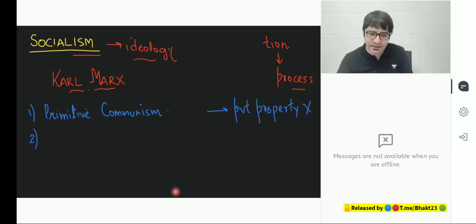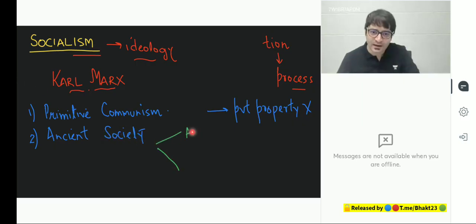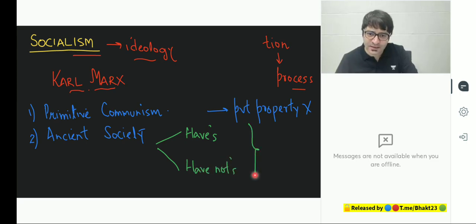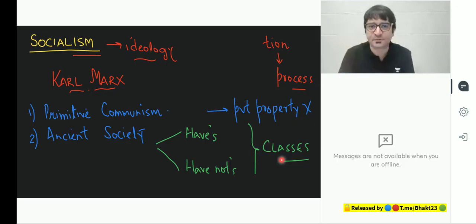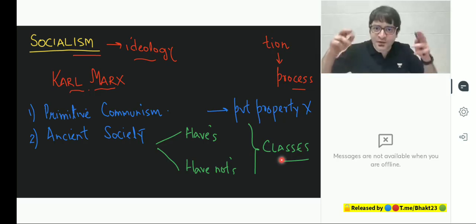When the society collapsed, we entered into ancient society. And Karl Marx says, from this time onwards, the entire society got divided into two: haves and have-nots. After this point, classes emerged, determined by their economic status. Those who have capital, those who control the means of production, they are haves. Those who work for them are have-nots. So these are two classes which emerged after the destruction of primitive communism.